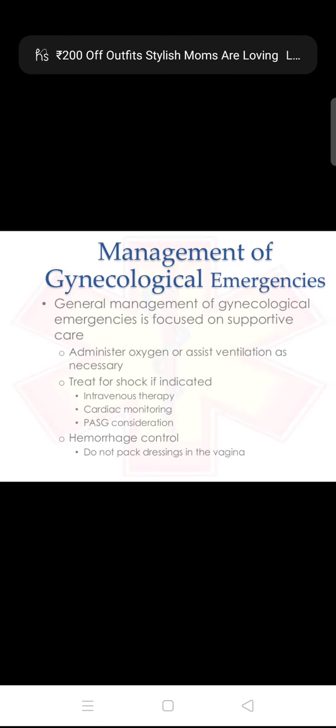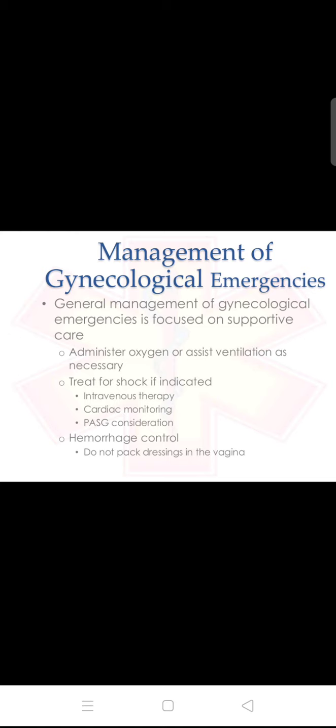Now, how can we manage gynecological emergencies? General management of gynecological emergencies focuses on supportive care. We can give administration of oxygen, assist ventilation as necessary, treat for shock if indicated, give intravenous therapy, do cardiac monitoring, and consultation also. For hemorrhage control, do not pack dressing into the vagina. We should not pack dressing in the vagina. That is hemorrhage control.